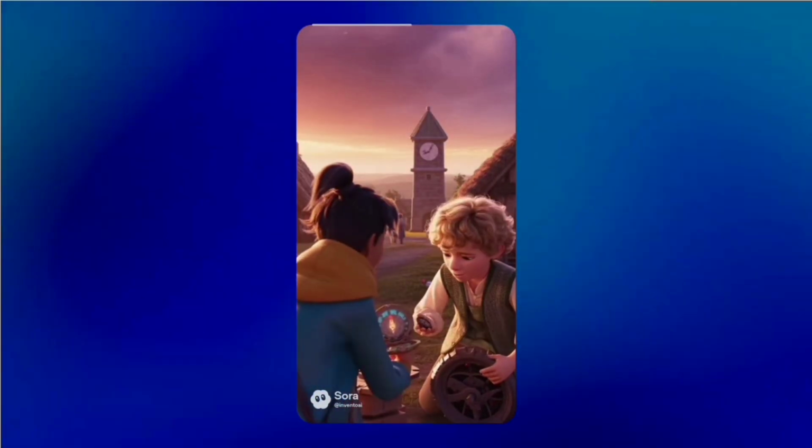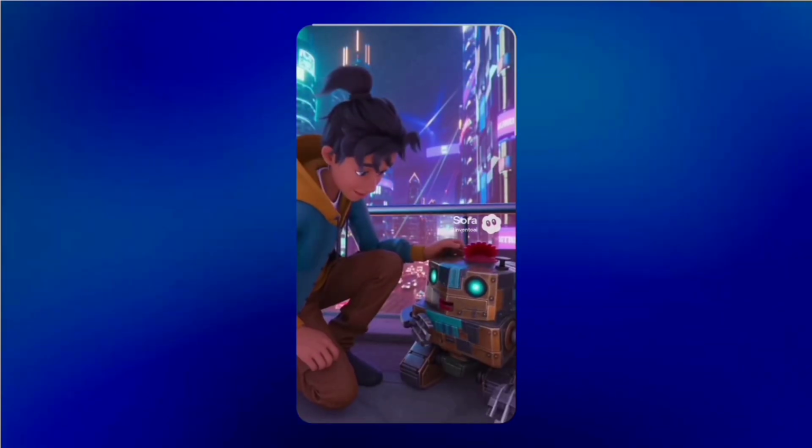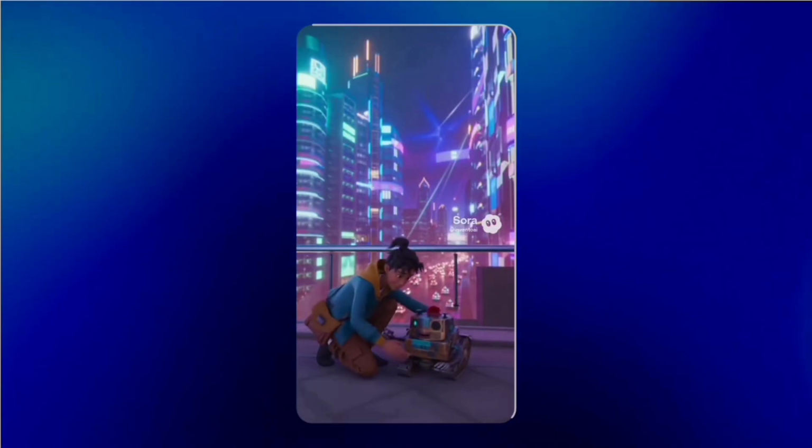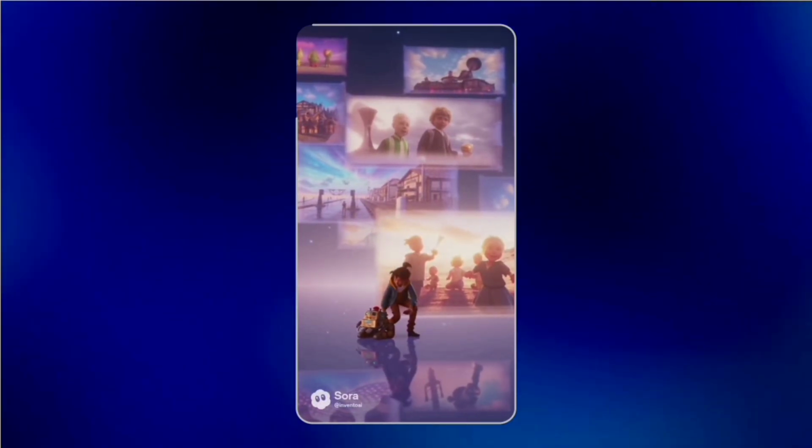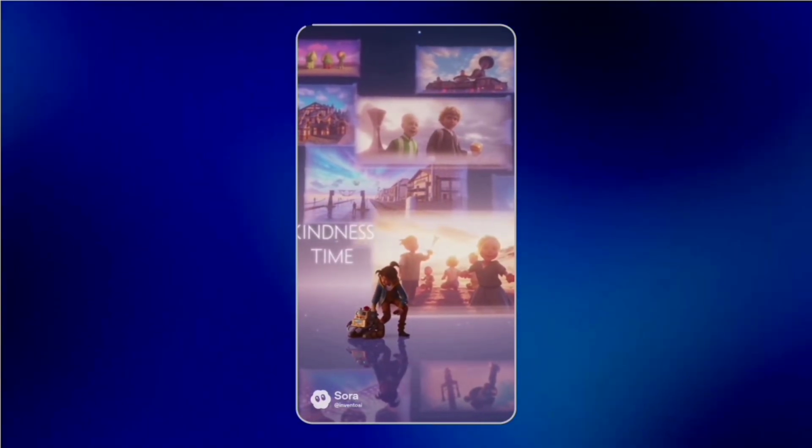Need a hand? You know how to fix it? Together we will. There, you're not broken. Just waiting for someone to believe in you. Every leap, every choice, it all adds up. Kindness isn't bound by time.